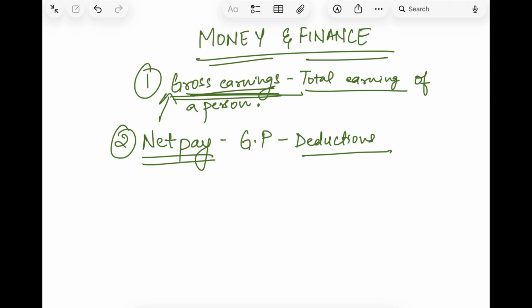So two very important terms: gross earning is the total earning of a person, but it is not the earning which a person gets in hand. A person gets the net pay. How do you find out net pay? We just subtract deductions from the gross pay and we get the net pay. That is the amount a person gets in his or her hand.